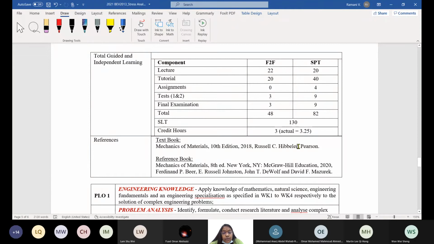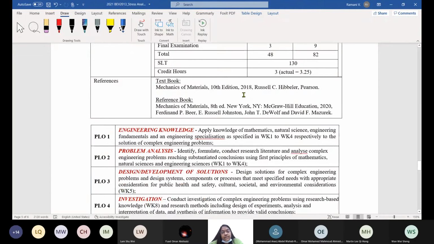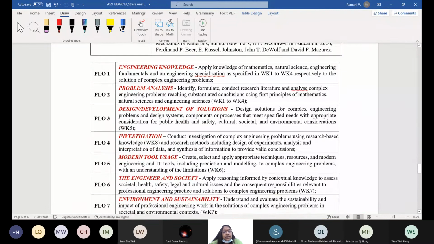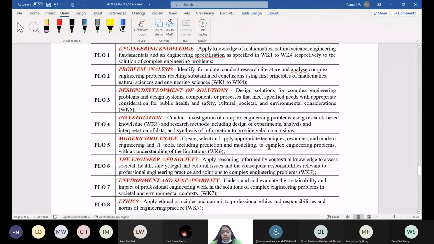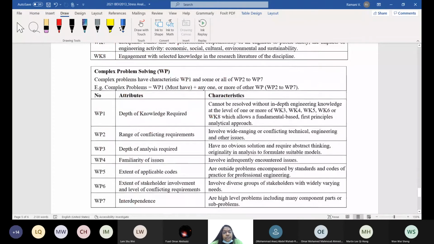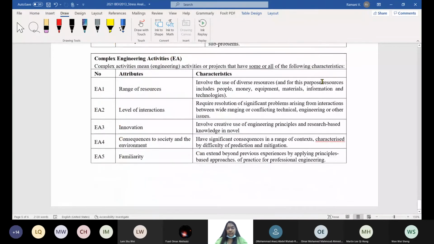Okay, we move on. The textbook is given, references are given. Some more references I have also given in the slides. PLO1, these are all about OBE. Just now I told you we relate to problem analysis. This module is related to problem analysis. Knowledge you already got in construction technology, soil mechanics, right? I don't remember all the papers, but all these papers are helpful to you to do analysis now, right? That's all I think from the introduction of the course.